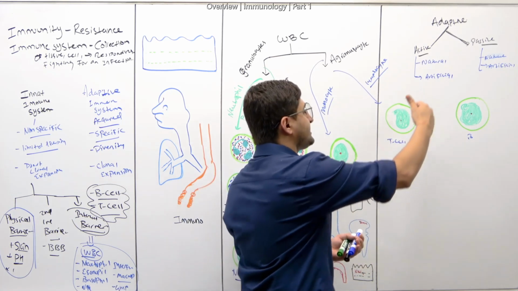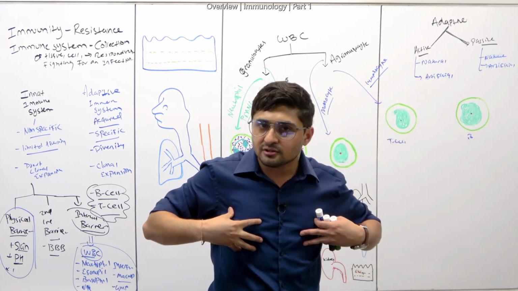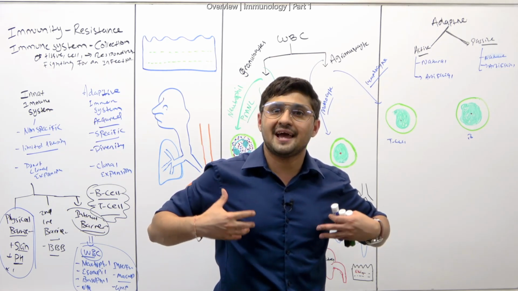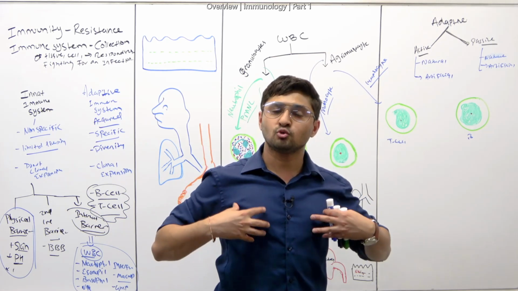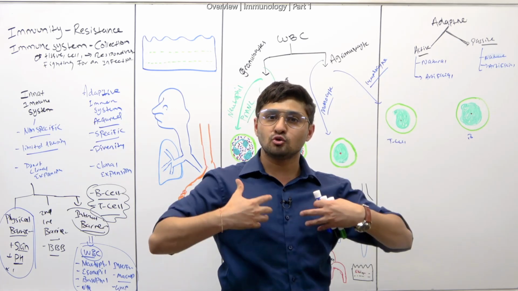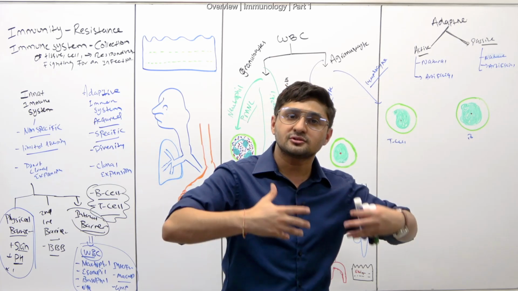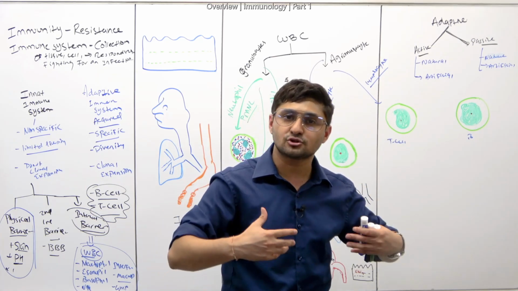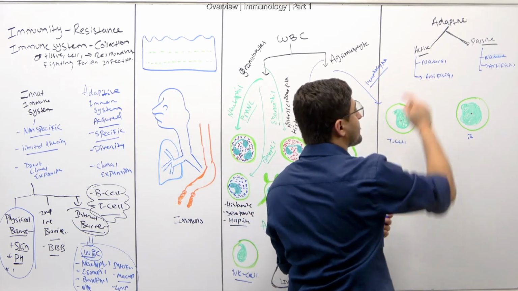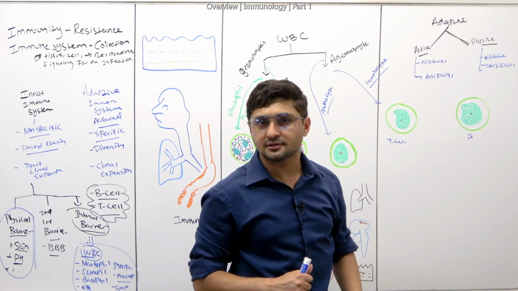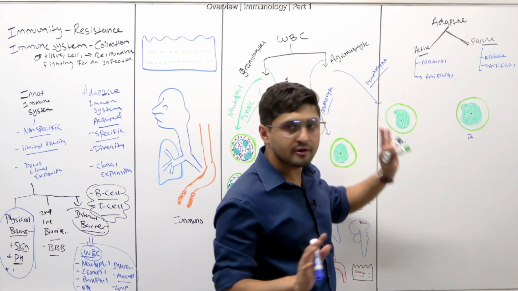So, let's say a pathogen comes in. Then our lymphocytes, B cells, will make antibodies against it, right? And who is making that? You are making that. So it's you yourself making that. Because you yourself are making it, we call it a natural way of making. So that's why we say it's a natural active immune system.